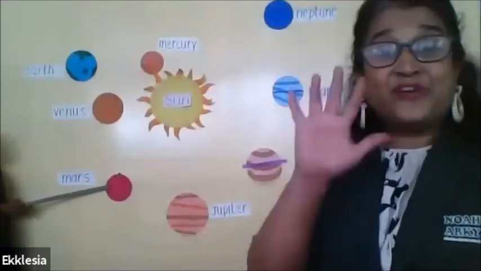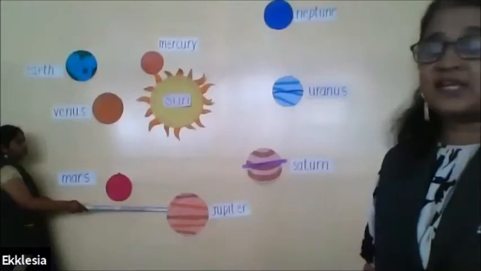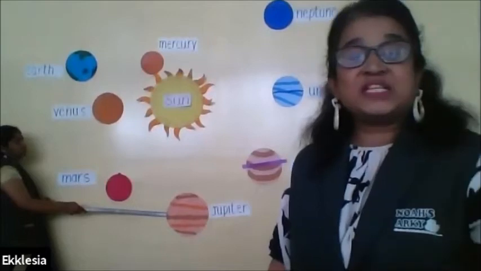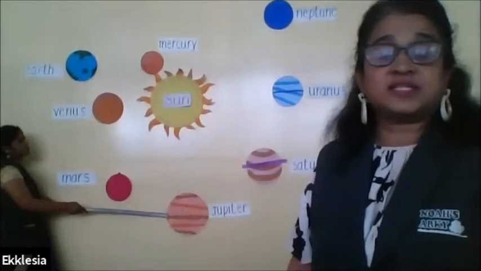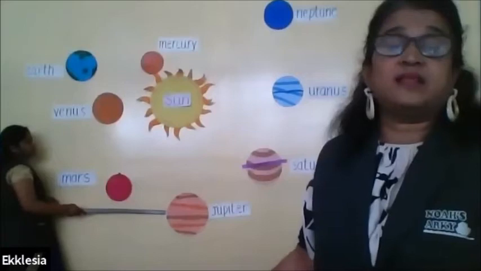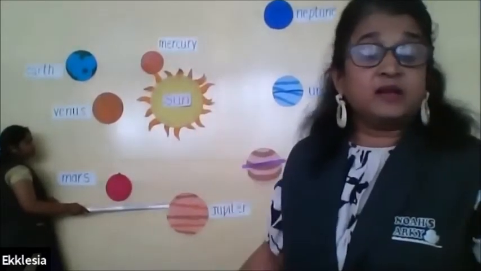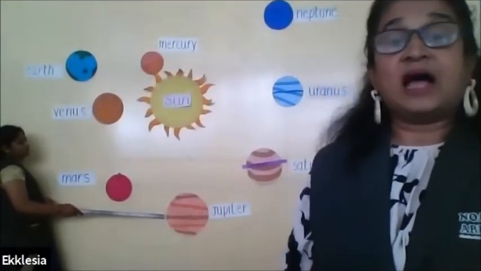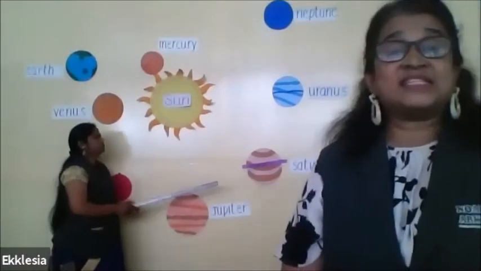Now let's come to the fifth planet, and that is the largest planet in the solar system, which is Jupiter. Jupiter is the largest planet in the solar system, and 1,300 Earths can fit in Jupiter. It is so large.